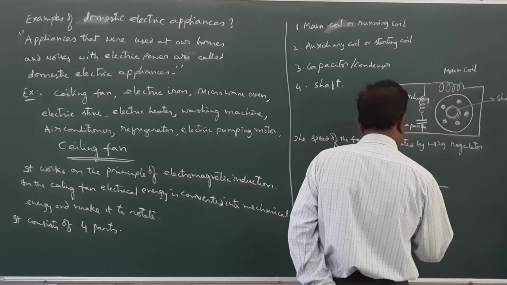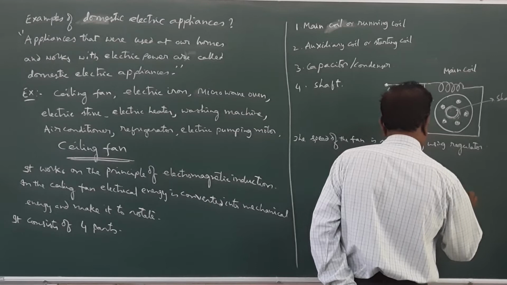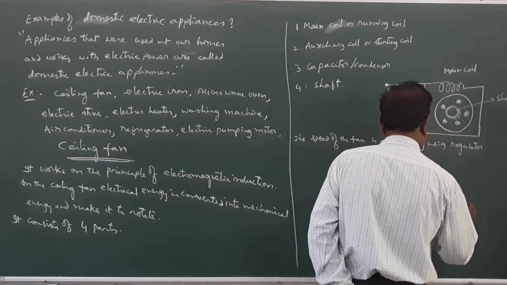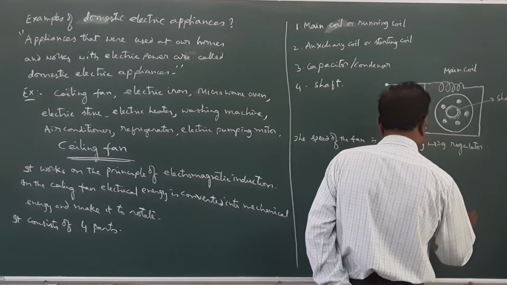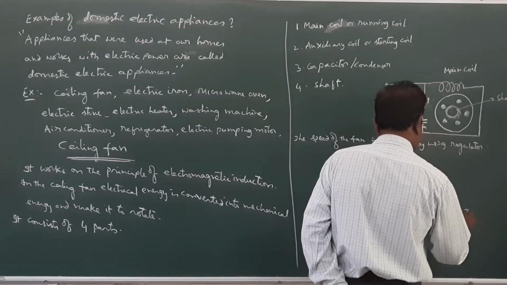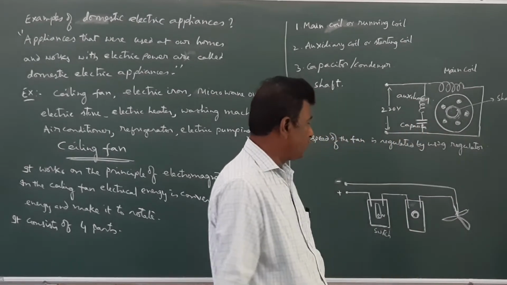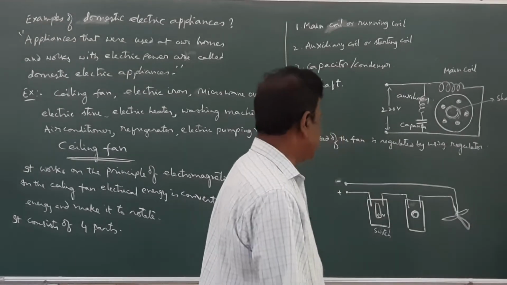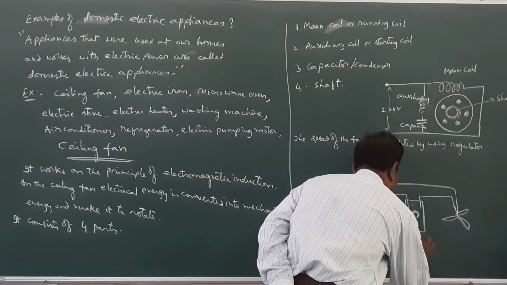From the regulator, the wire has to reach the fan. Here we can have a fan like this. So while connecting the fan, this is the regulator.